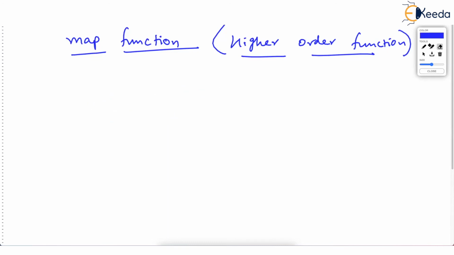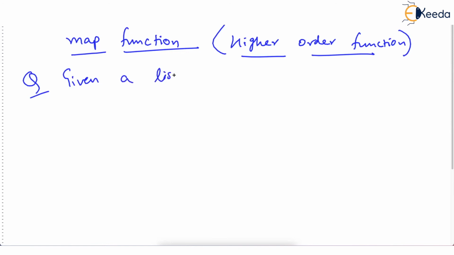Here we go. The question is, given a list of numbers, let's say A is the list of numbers. Okay? Create a new list. We want to create a new list.